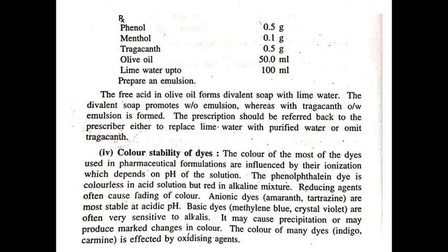So we have to use the dyes according to the pH of the preparation or according to the required color, and we have to consider the type of incompatibility during addition of dyes into the preparation.